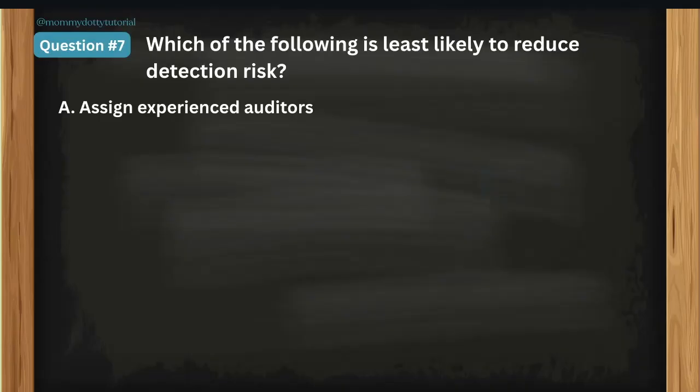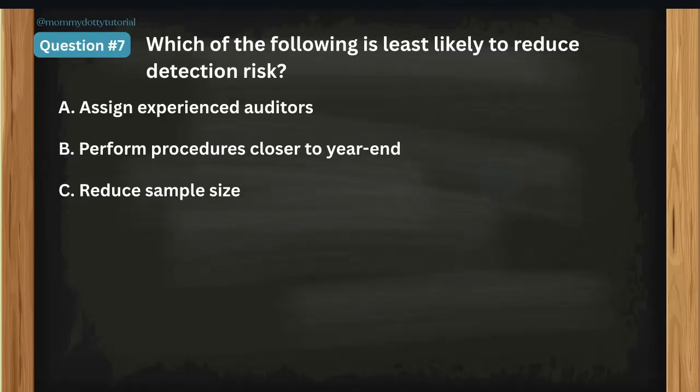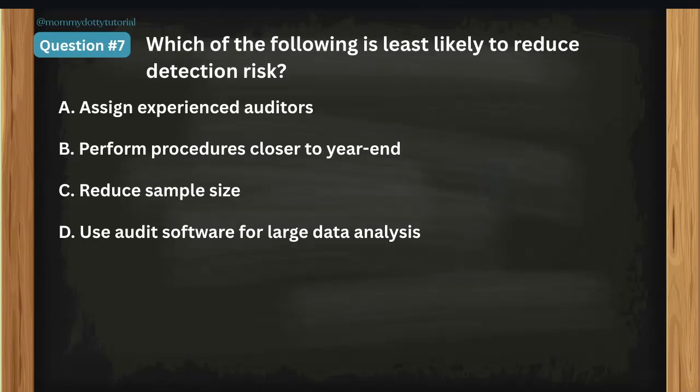A, assign experienced auditors. B, perform procedures closer to the year end. C, reduce sample size. Letter D, use audit software for large data analysis. You may pause this video to think.